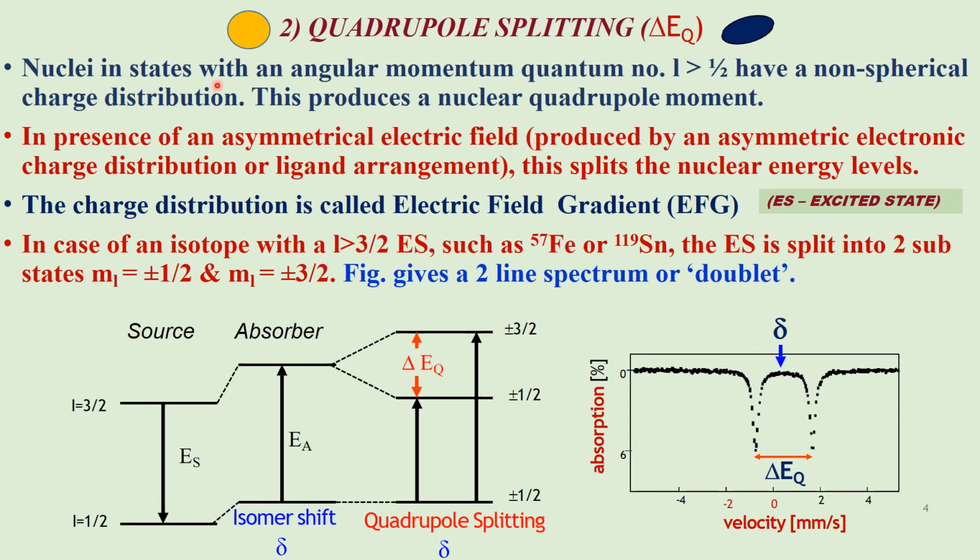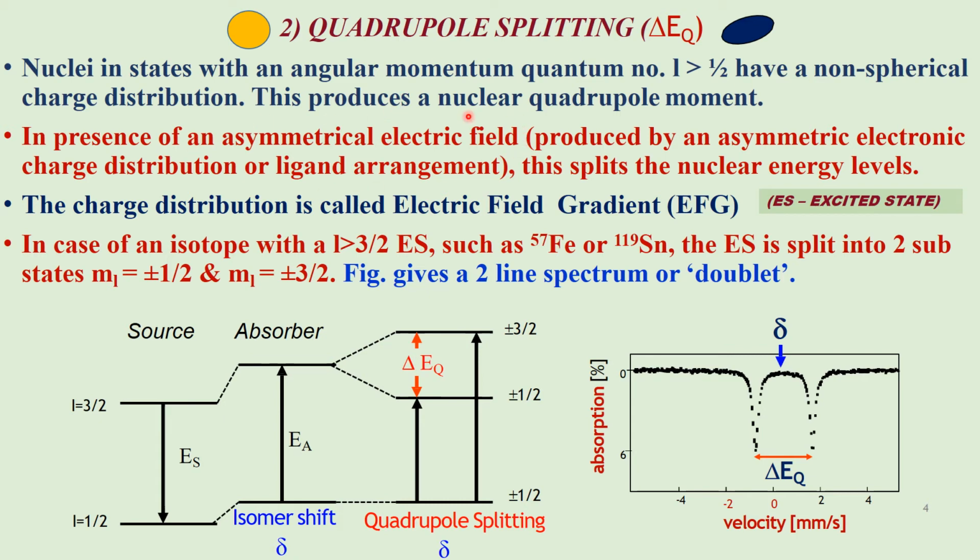Any nuclei with the nuclear spin angular momentum quantum number I greater than 1/2 have a non-spherical charge distribution. You see, they have a non-spherical nuclear charge distribution. This gives a nuclear quadrupole moment.